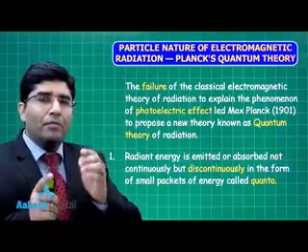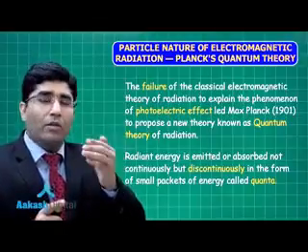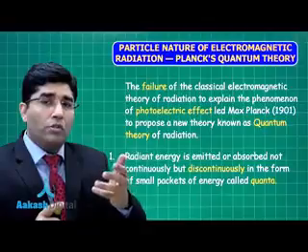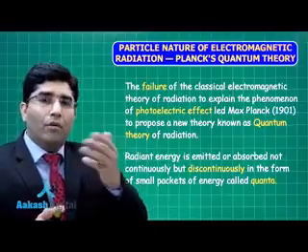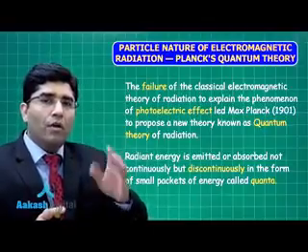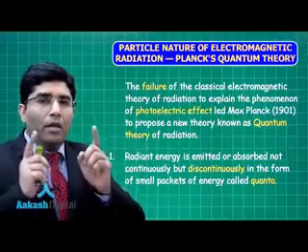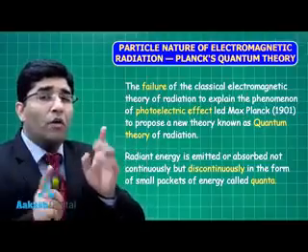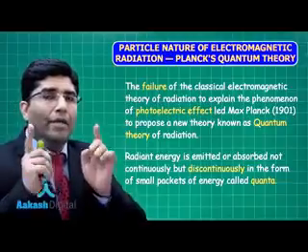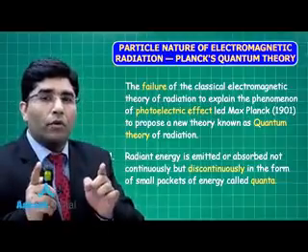It means that the energy will come out in the form of quanta or photons, like 1 photon, 2 photons, 3 photons, 4 photons, like this. 1.5 photons will not come out. It means that we cannot cut the photon.